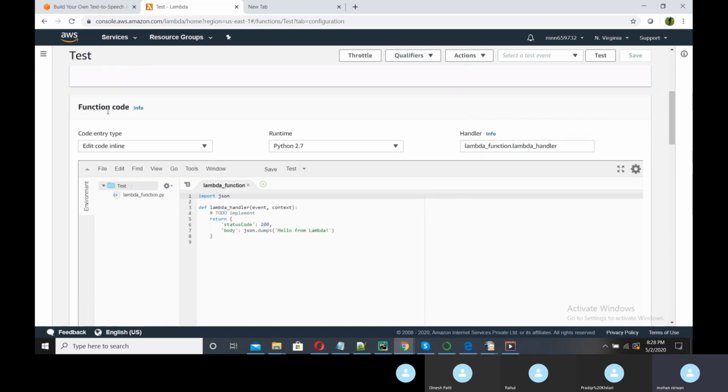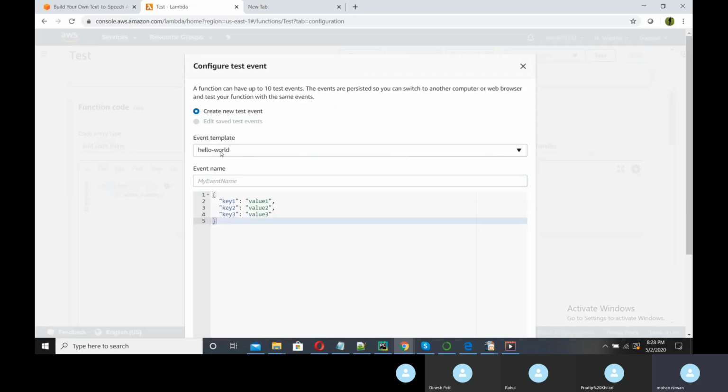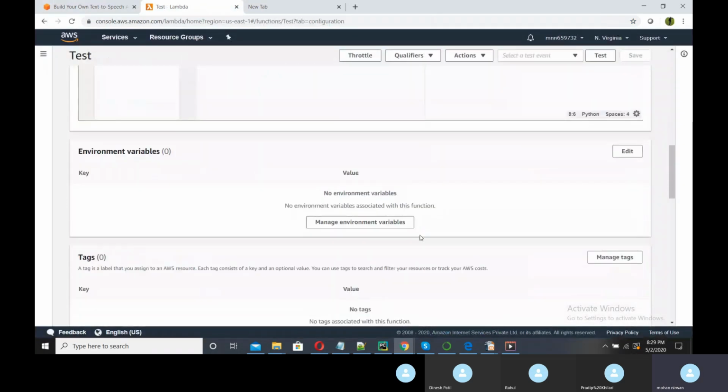Then here is the function code. You need to paste your Lambda function here. There is an option to test this particular code from the screen itself. Here is a button to test, where you can set the incoming parameter. For the test, this is my hello world, and you need to give the input parameters here, the required ones, and you can test that. Right now we are not doing that.